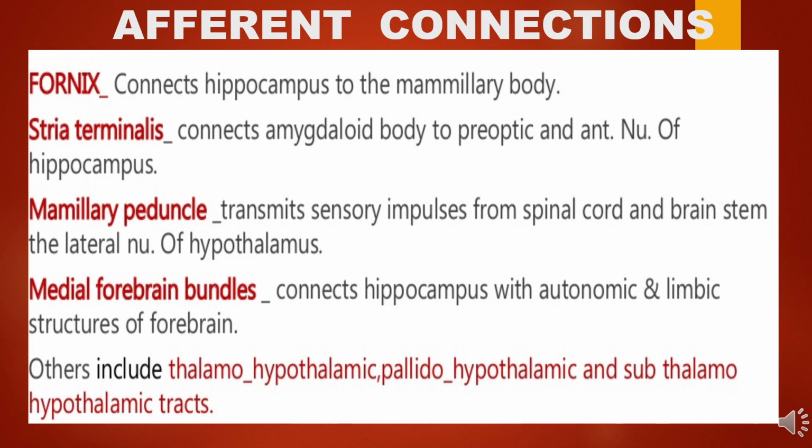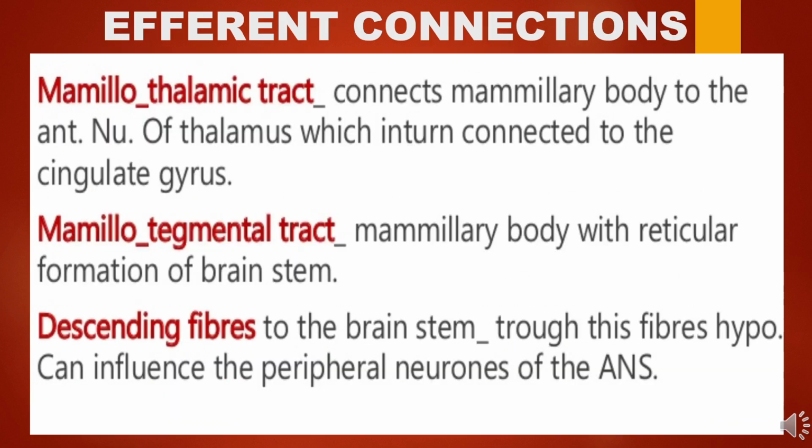And there are also the other afferent fibers such as thalamo-hypothalamic, pallido-hypothalamic and subthalamo-hypothalamic tracts. The efferent connections of the hypothalamus are the mammillothalamic tract, mammillotegmental tract, and the descending fibers. Apart from that, the hypothalamus sends fibers to the autonomic centers in the brainstem and spinal cord also.